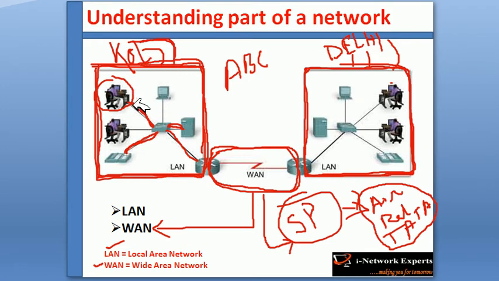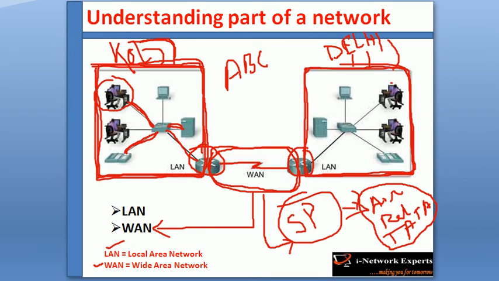Okay, so a Kolkata user can send some information to a Delhi user. A Delhi user can send some information to a Kolkata user over the WAN connection. So the WAN connection is basically terminated on the router. So we need two routers for two LANs. Okay, so Kolkata has a router here, Delhi has a router here. So these two routers are connected via the WAN link. So WAN connects two or more different local area networks. Okay. So local area network and wide area network are the two main parts of a network.